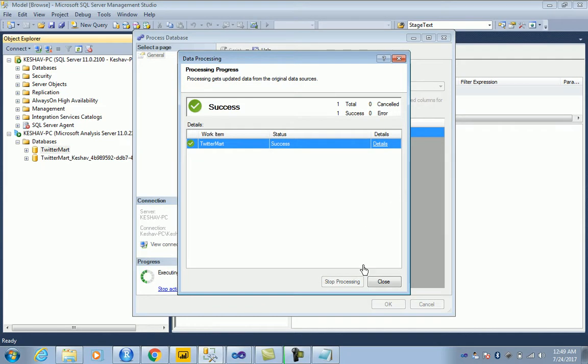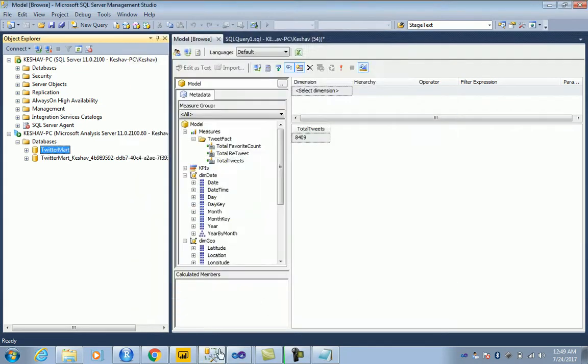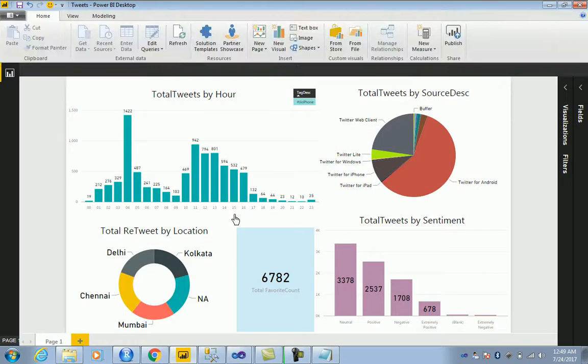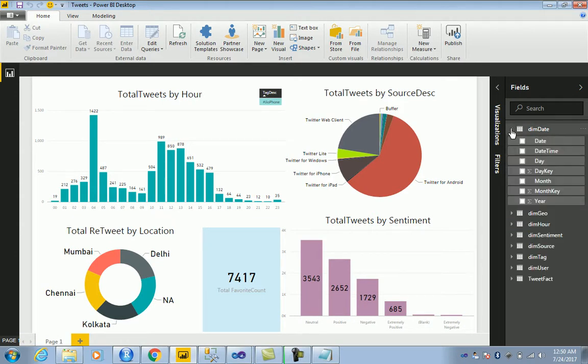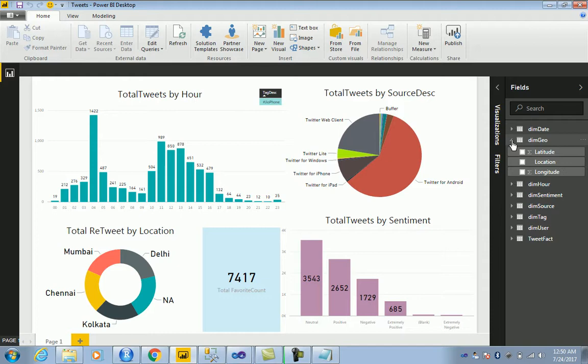So yes, we have processed the cube. That's done. I'm jumping onto the Power BI. There you go. So let me refresh that for you. Yes, so essentially what I have done is I have exposed the entire cube here, and if you see, I've exposed all of that with the cube, and I have enabled a dashboard.